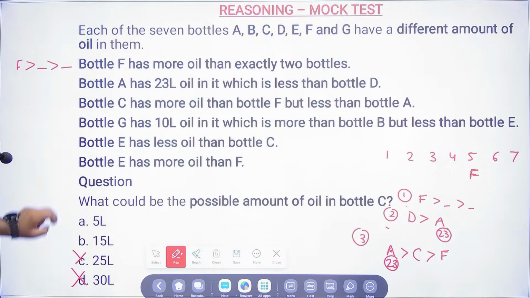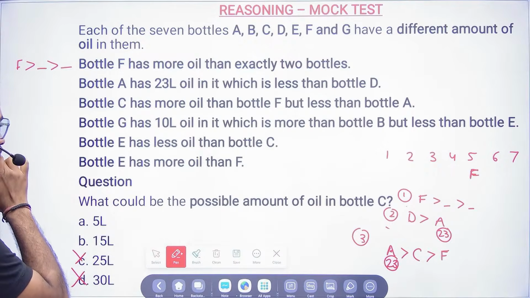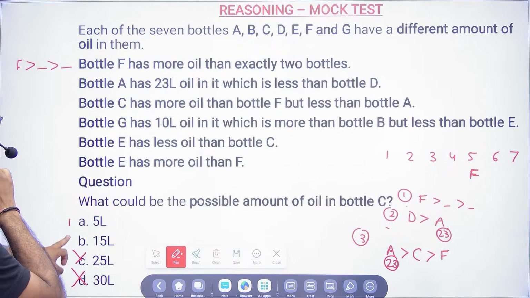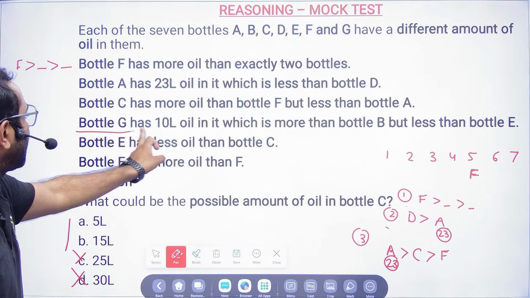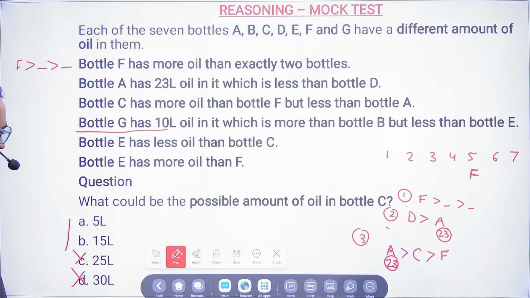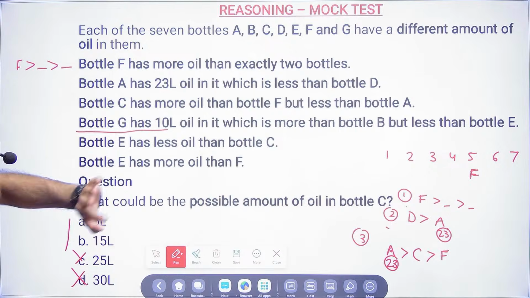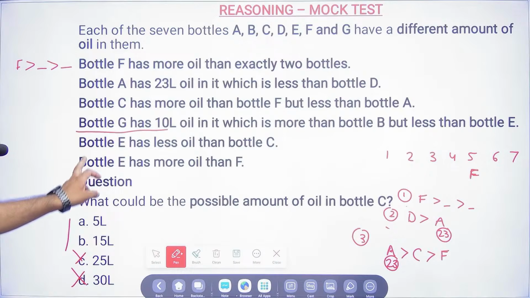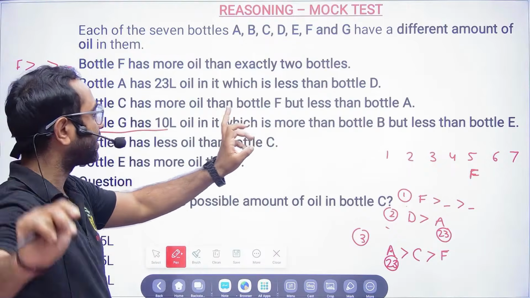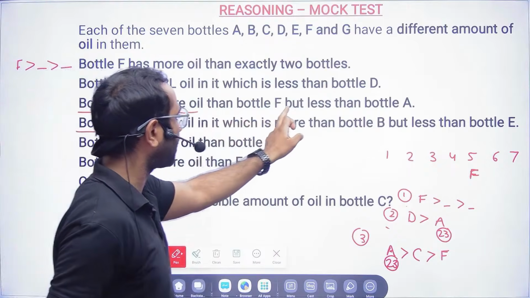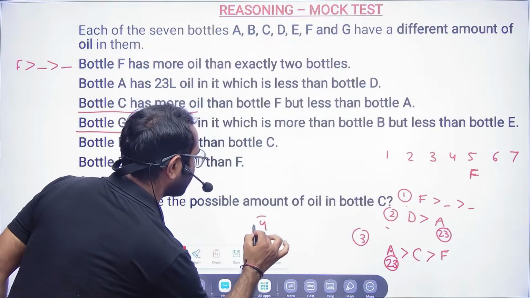Okay. So bottle E. Now I have two options. Okay. So bottle G has 10 liter. Just a second, I'm just trying to remove the options. Okay, let me just see. So bottle C has more oil than bottle F, but less than A. I'm just trying to eliminate the options. That is done. Now let us see 4.